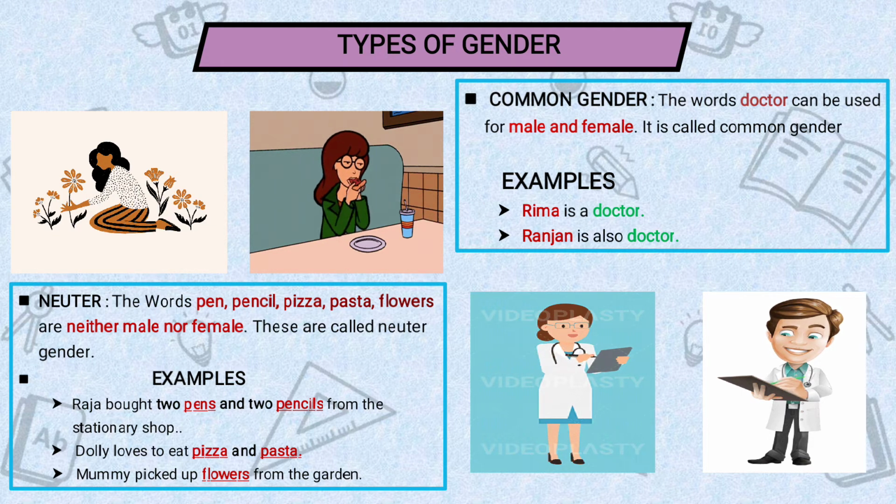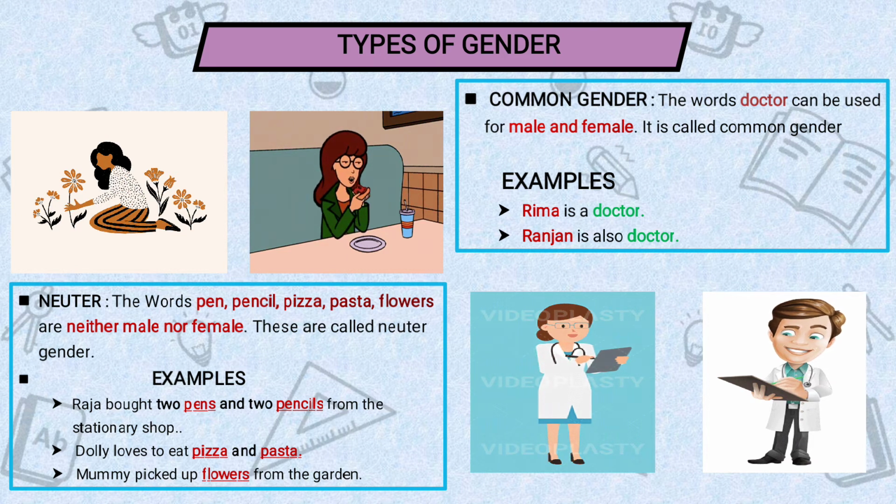The next we see, neuter. Okay, examples we'll see first. Raja bought 2 pens and 2 pencils from the stationery shop. Okay, here pens and pencils are there. We don't know if a pen is male or female. Okay, we don't know if a pen is boy or girl. It is a thing. That's why it comes in neuter, which we cannot identify as boy or girl. That type of gender we'll call neuter gender.